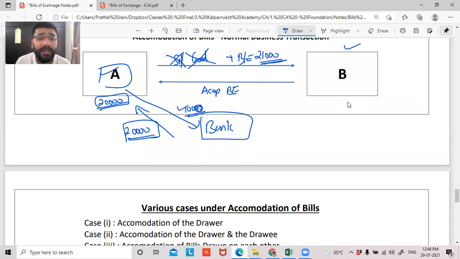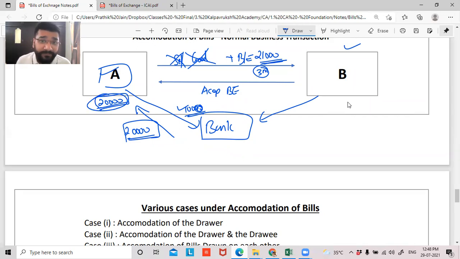Now you may ask a question: okay, he has taken the money from the bank by discounting, that's fine. But on the due date, B is supposed to make the payment, no? And why would B make the payment on behalf of A when he has not received any goods and services? Why? Because A would have told B privately that, B, this bill is for 3 months. On the maturity date and due date, trust me, this 20,000 rupees what I've got from the bank, I will give